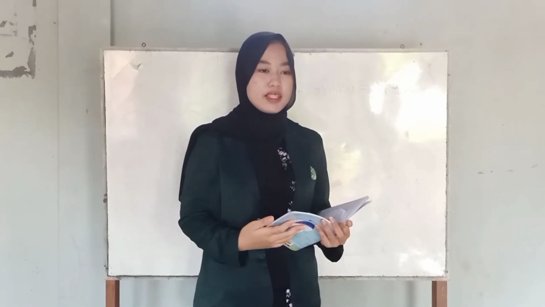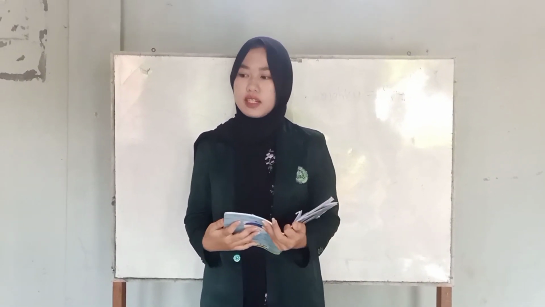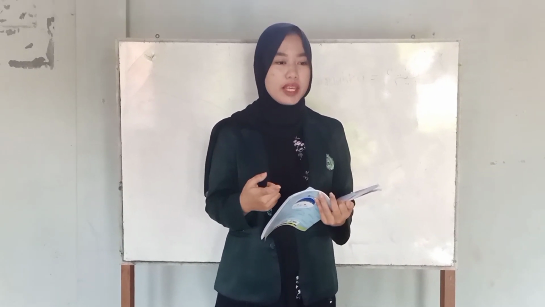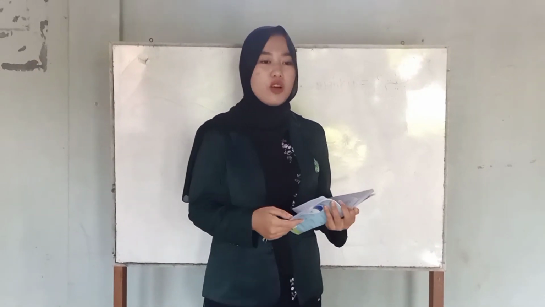And the next is generic structure. Do you know about the generic structure? The generic structure of narrative text has four parts. The first is orientation. The second is complication. The third is resolution. And the last is reorientation. Do you know the definition of them?